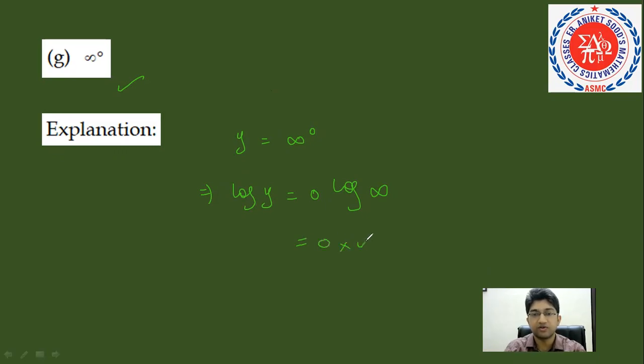So this is 0 into infinite, that is log of y, and now this is indeterminate form. And hence if log of anything is indeterminate, that thing has to be obviously indeterminate, because log तो definite values पे ही defined है. Okay, finite values, unique values पे ही defined है. Then y is indeterminate. So alright, so infinite raised to power 0 is also indeterminate form.